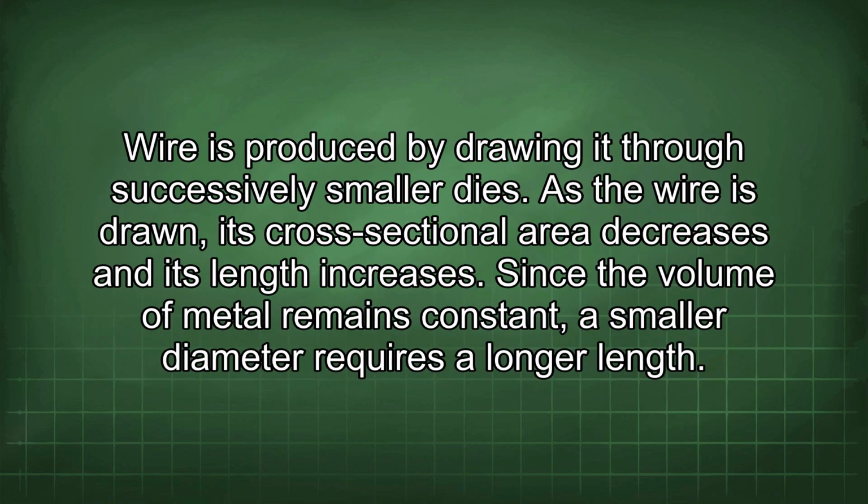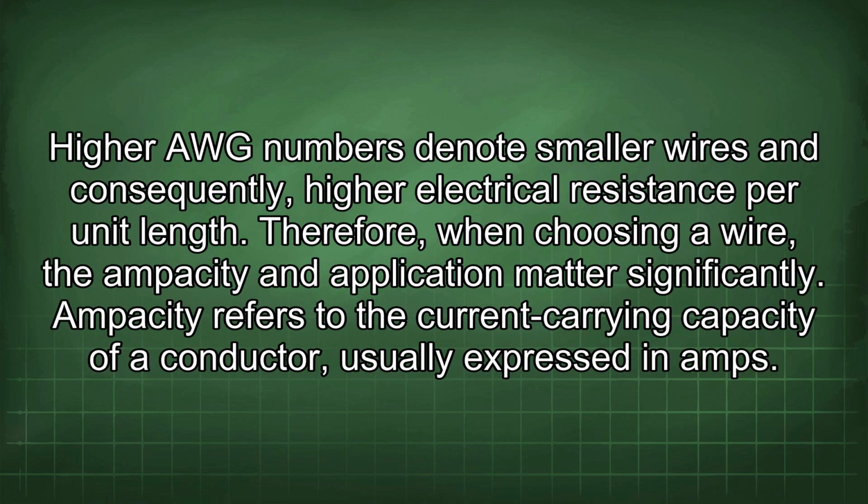Wire is produced by drawing it through successively smaller dies. As the wire is drawn, its cross-sectional area decreases and its length increases. Since the volume of metal remains constant, a smaller diameter requires a longer length. High AWG numbers denote smaller wires and consequently higher electrical resistance per unit length. Therefore, when choosing a wire, the ampacity and application matter significantly.